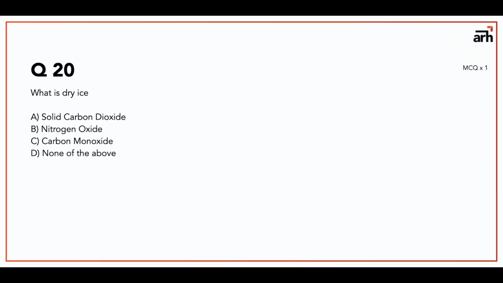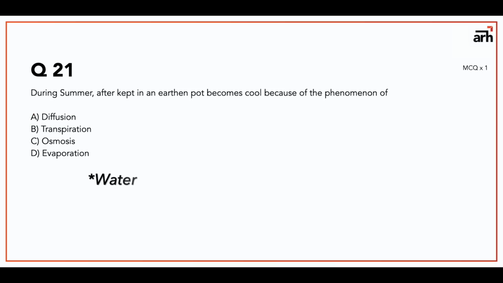Question number 20 is, what is dry ice? As we all know, dry ice is solid carbon dioxide, so nothing much to explain there. Question number 21 is, during summer, water kept in the earthen pot becomes cool because of the phenomenon of. The answer to this is evaporation, because the earthen pot is porous, so evaporation happens. Basic 8th or 9th standard physics.